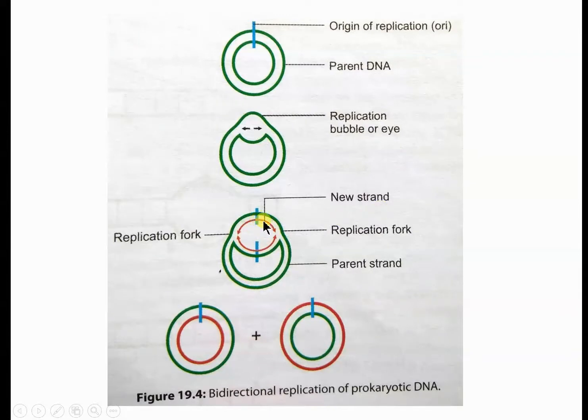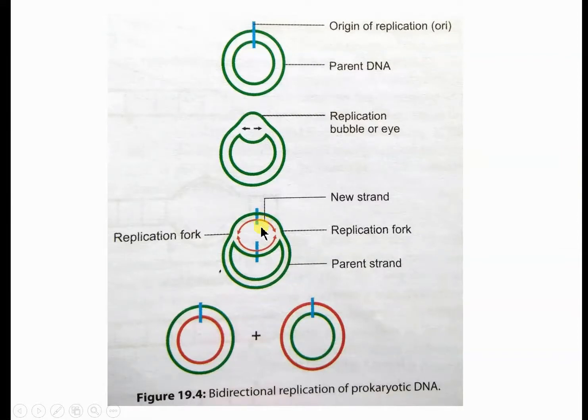So which enzyme will come? Primase enzyme will come. Primase will add certain ribonucleotides complementary to the parent DNA, and after some stretch of RNA is synthesized by primase, DNA polymerase 3 will come and add the deoxyribonucleotides, because DNA polymerase only adds nucleotides to a previously synthesized nucleotide chain, whether RNA ribonucleotide or deoxyribonucleotide.